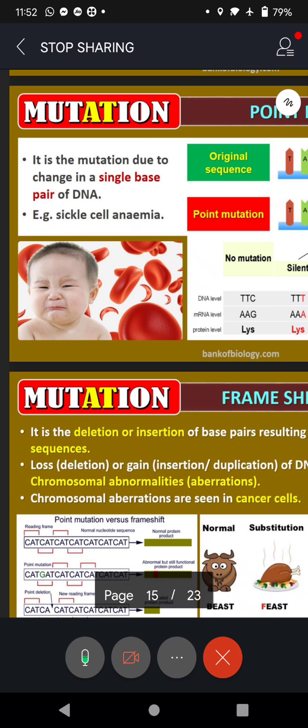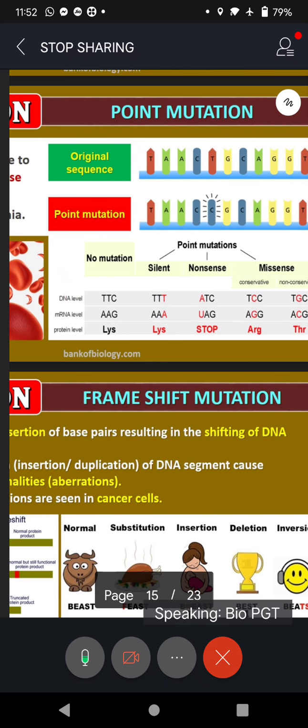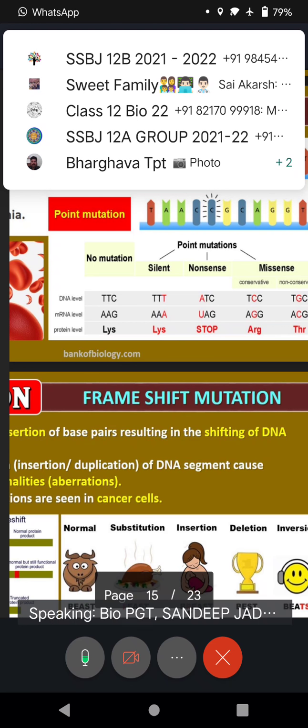Nitrogenous base pair, and that is what we have shown here. See, look at that. There is only one change, that C. In original sequence, where T should be there, point mutation has come, in place of T, C has come. So, one point change leads to a genetic disease.